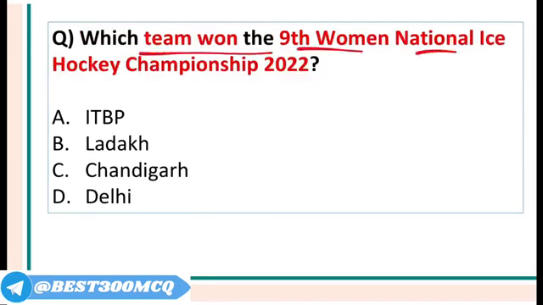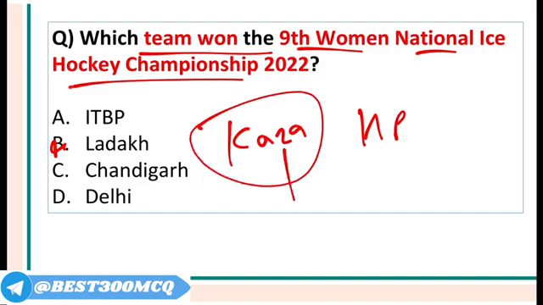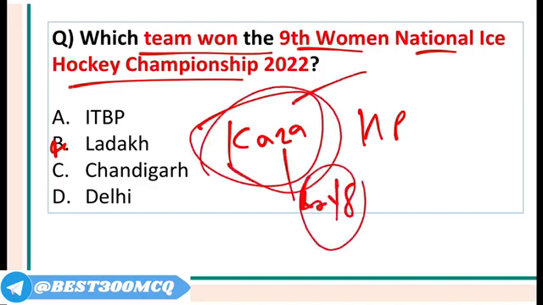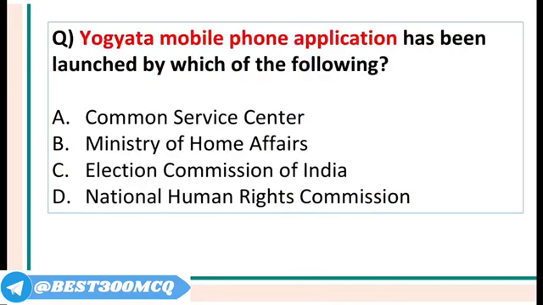Which team won the 9th Women National Ice Hockey Championship? It was won by Ladakh, and it was organized in Himachal Pradesh. Right? It was organized in Himachal Pradesh in Kaza village. Kaza village is in Lahaul and Spiti district. Kaza is also the place where India's highest electric vehicle charging station was set up.